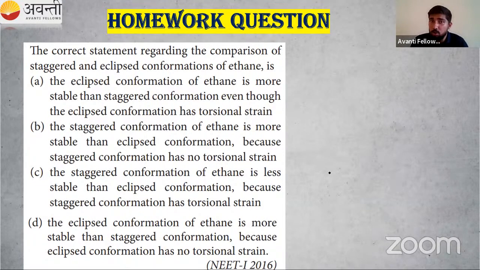Read the question, go through the options, observe carefully, then tick the correct one, right? In the exam, you have to bubble it correctly. The correct statement regarding the comparison of staggered and eclipsed conformation of ethane is the first option: the eclipsed conformation of ethane is more stable than the staggered conformation, even though the eclipsed conformation has torsional strain. Strain means your mother. If you're close together, there is more strain. Eclipsed, you're close together, more strain for your mother. If you're far away, that is staggered conformation, less strain for your mother. So you have to select the correct answer. This is from NEET 2016. We are doing previous year questions along with the concept. So this is one homework question for you.